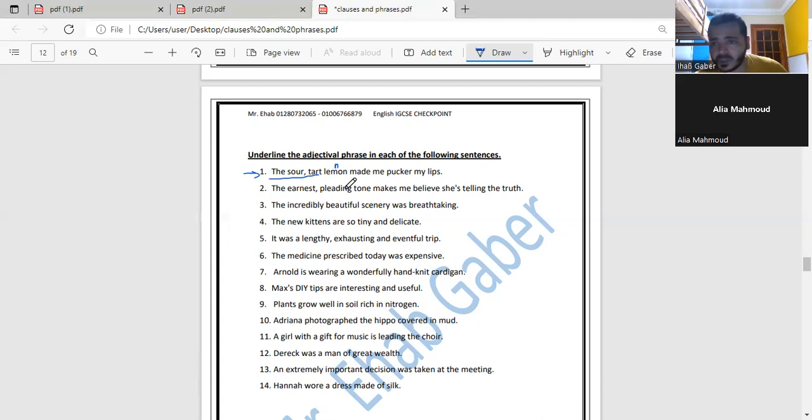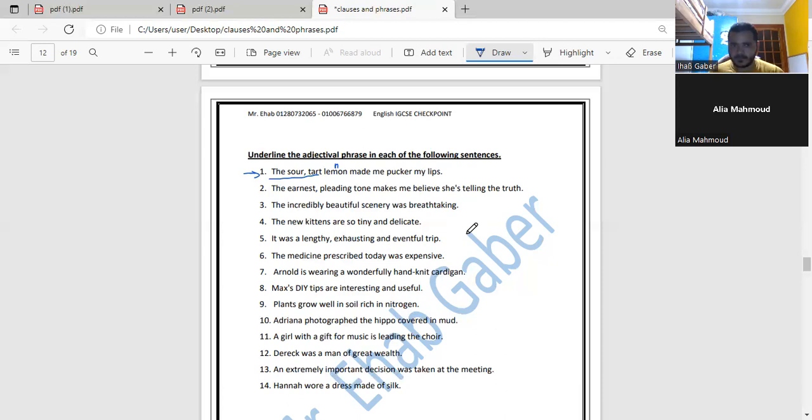If I say "the cutest and the most beautiful," this phrase is describing the girl. Yes or no? Yes. So I need the adjectives describing the noun. So in this sentence, I'm going to underline "sour tart" only. Let's go to another one.